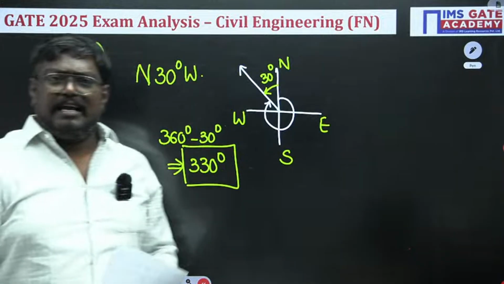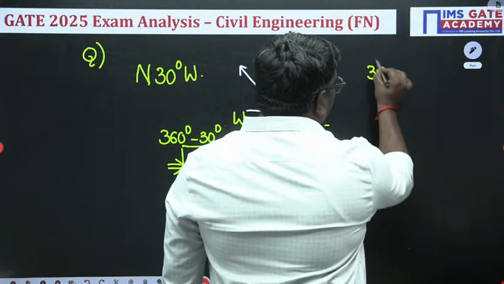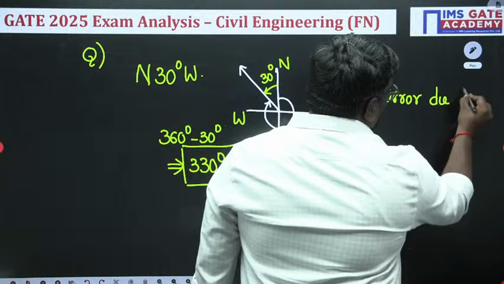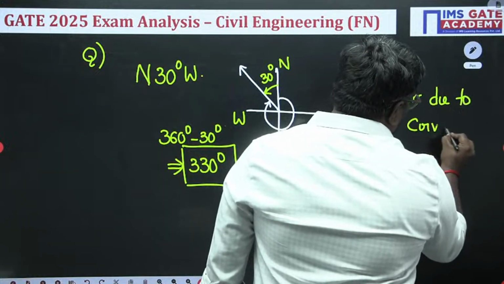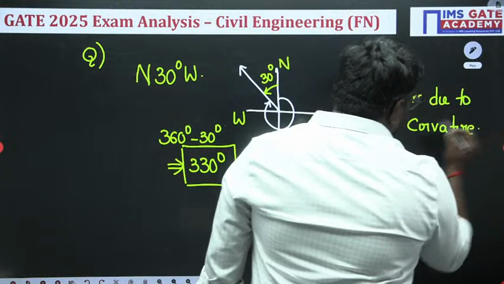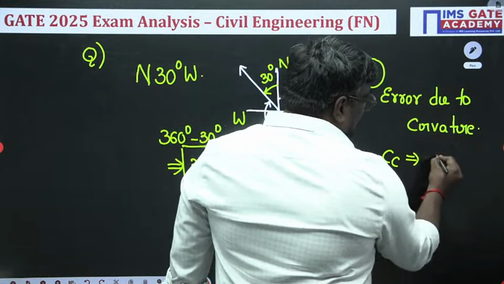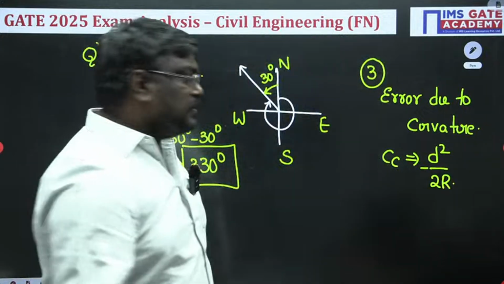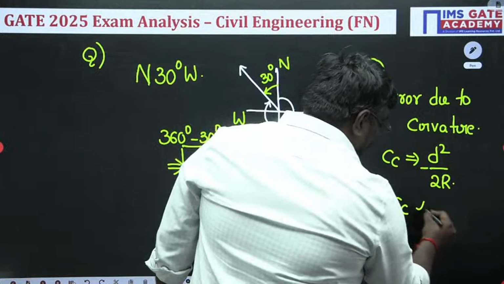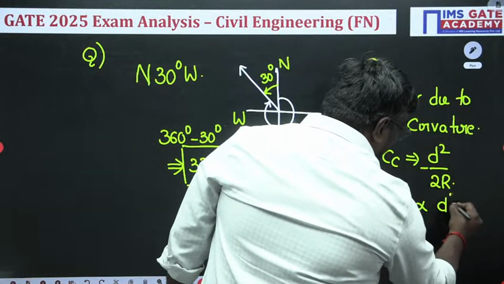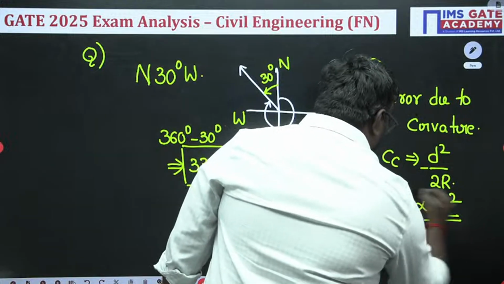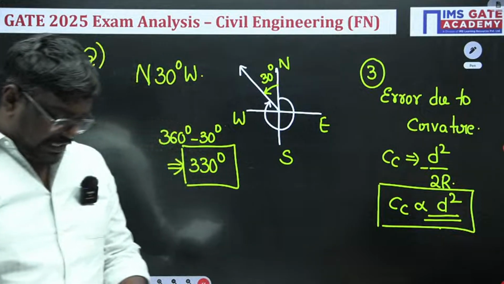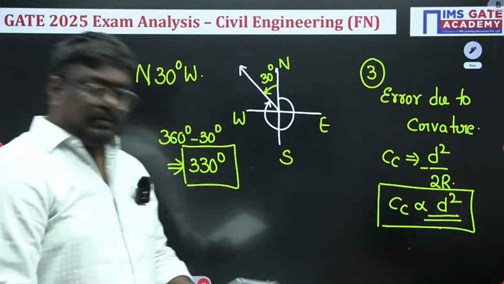Now, my dear students, there was a question also asked in surveying. Error due to curvature is proportional to what, sir? This is the question. We have discussed this n number of times in class. Error due to curvature, the coefficient of curvature, is given as minus d square upon 2r. They have asked in the options 1 by d square, d square, like that. So the coefficient of curvature is proportional to d square. Wherever the answer is d square, that will be the answer. Am I clear? Students who are seeing this question, please write it down there, sir. Are you clear or not?